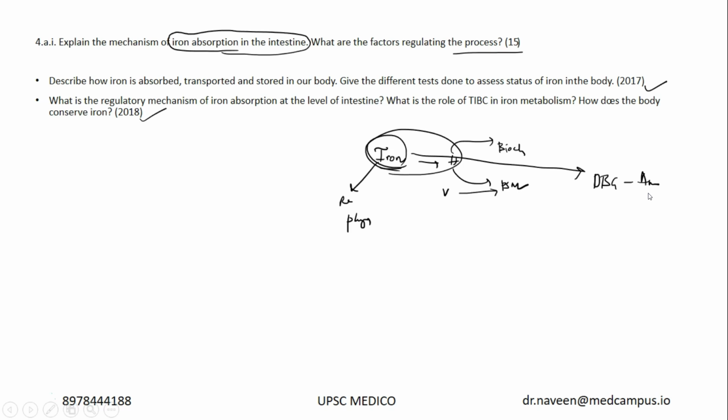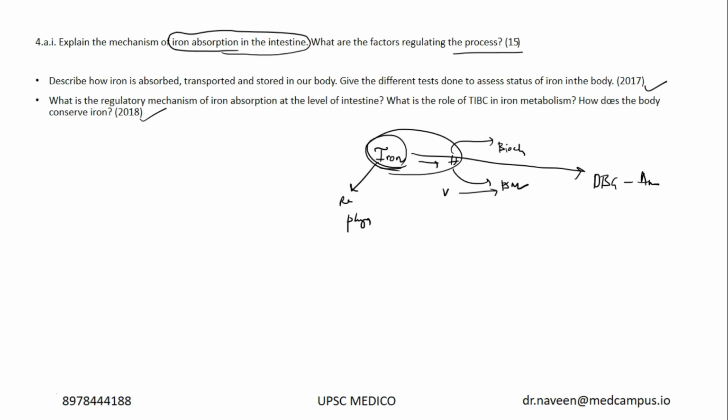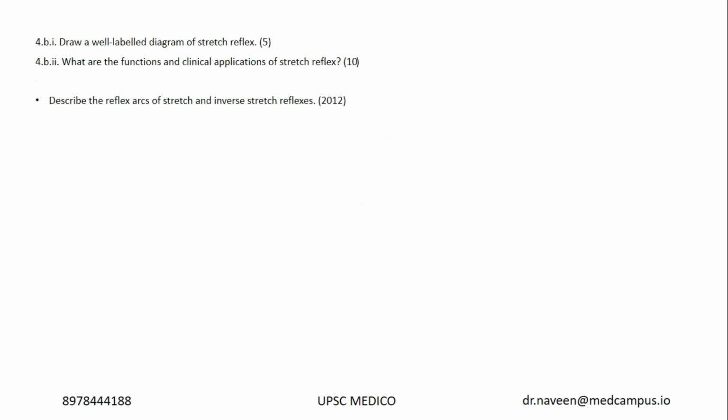So that's why you should know A to Z about iron: how it is absorbed, how it is excreted, what is the RDA, why iron requirement increases in the pregnant female, what is anemia in pregnancy, what is its criteria. Okay, all these are very important from iron. Iron is a very important mineral.